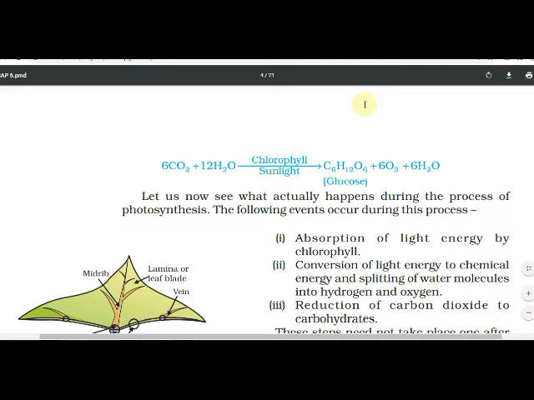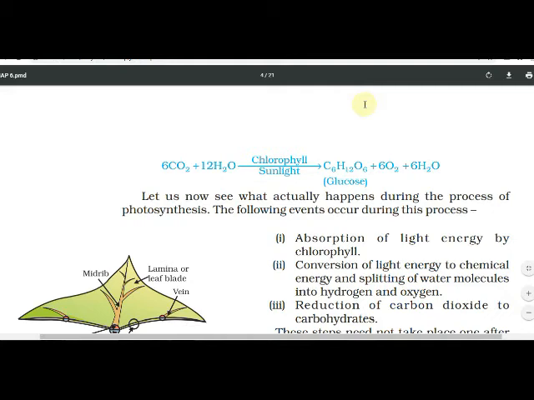This reaction is very important for examination's sake. 6CO2 plus 12H2O gives C6H12O6 plus 6O2 plus 6H2O, and on the arrow you have to write chlorophyll and sunlight, because in presence of chlorophyll pigment and sunlight this reaction takes place. That is why it is known as photosynthesis. Photo is related to sunlight.